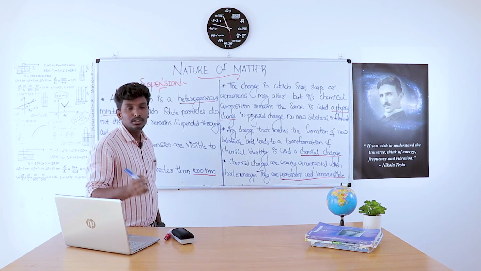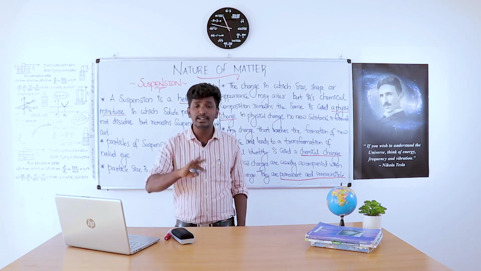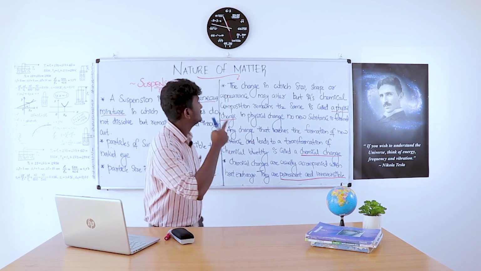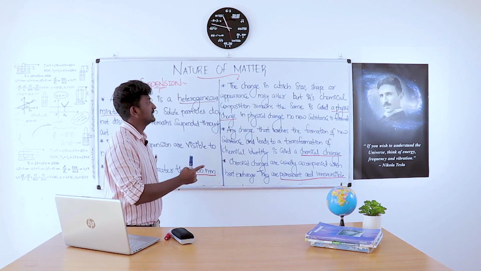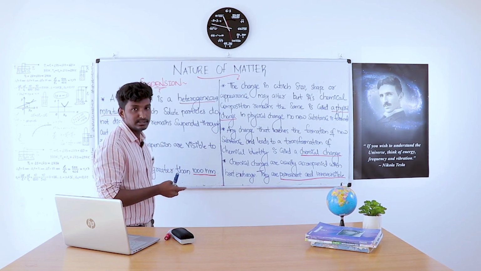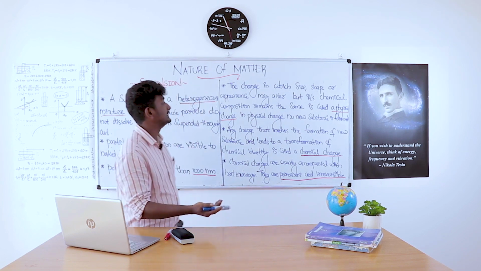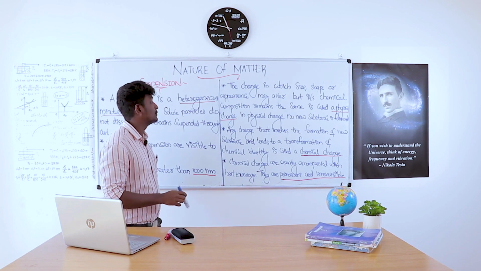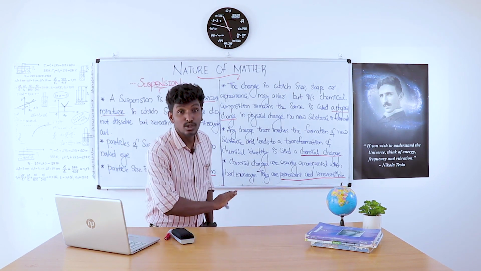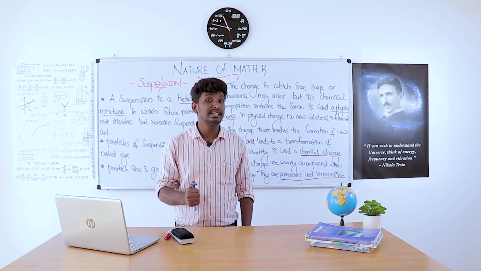Now, you may get a 1-mark question: what is a physical change, or differentiate between a physical change and a chemical change. A physical change is a change in which size, shape or appearance may alter. That means the size, shape or appearance of an object may change, but its chemical composition remains the same. Chemically, there is no change happening to that object. Only physically the changes happen.